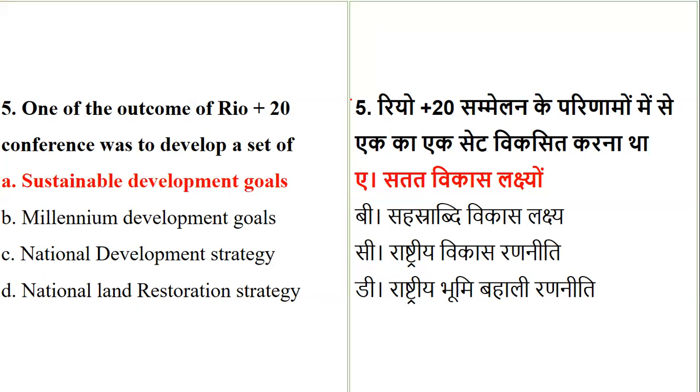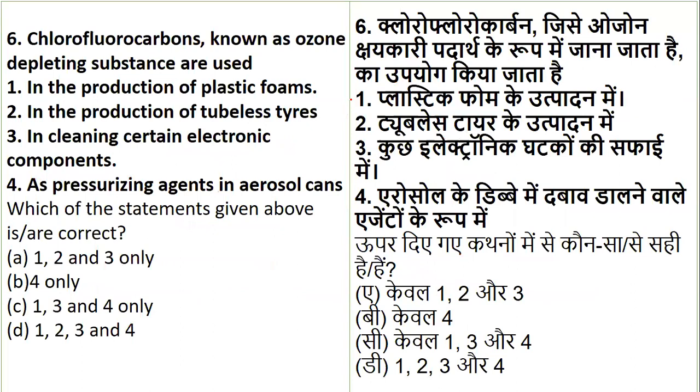Okay. Now, coming to question number 6. Chlorofluorocarbons, known as ozone depleting substances, are used for what? Again on ozone, we have seen a lot of questions with the help of the Montreal Protocol, and with the help of photochemical smog also there were questions. So again, this topic you should be really very clear with. So I'll read out the question.